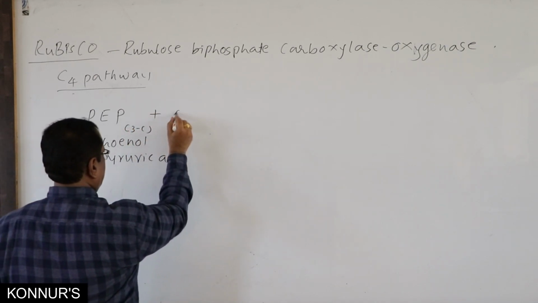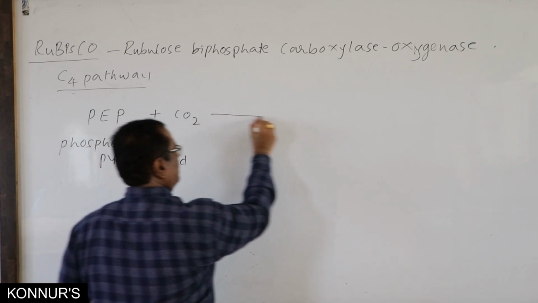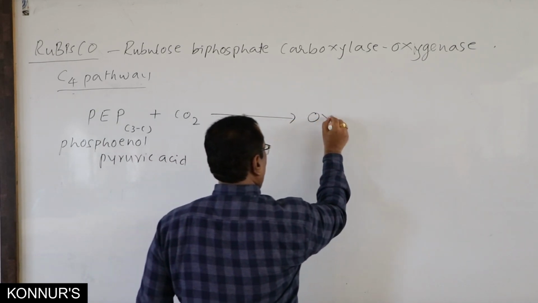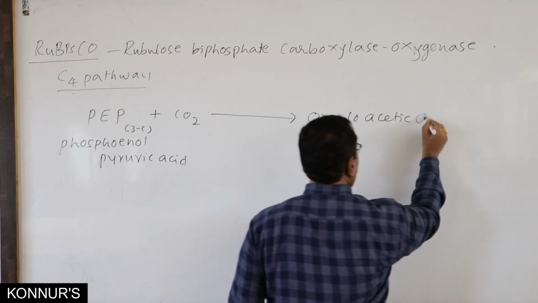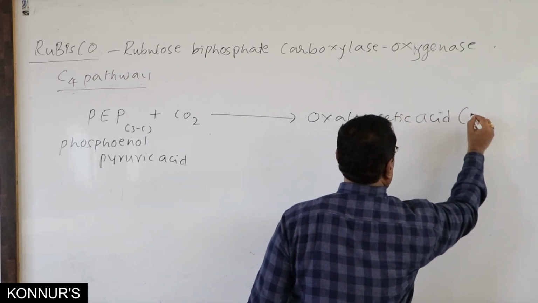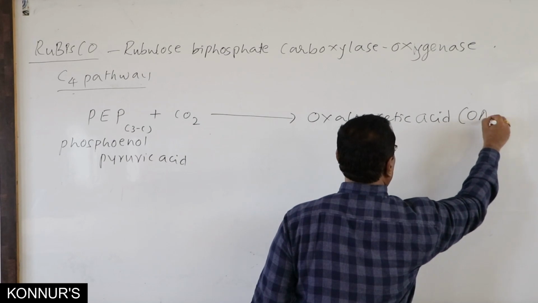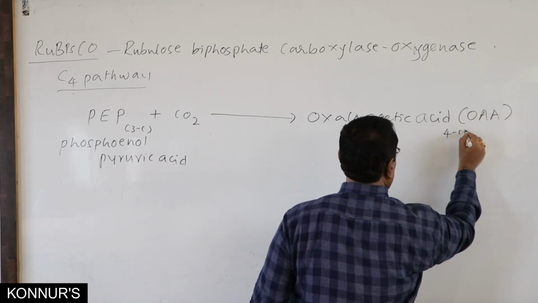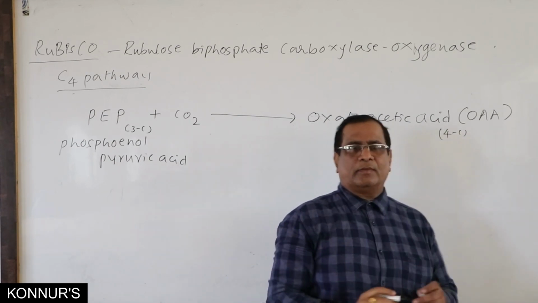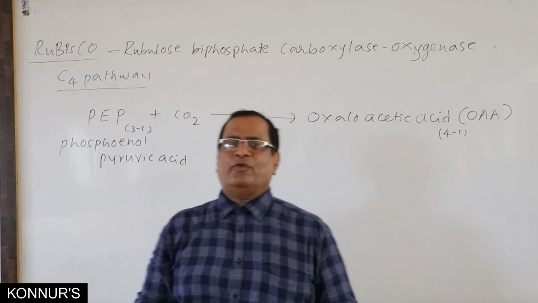It fixes CO2, forming oxaloacetic acid, that is OAA, having 4 carbons, and is said to be C4 pathway as well.